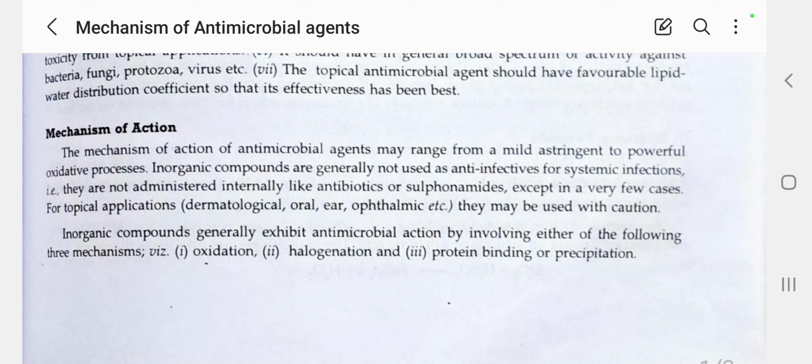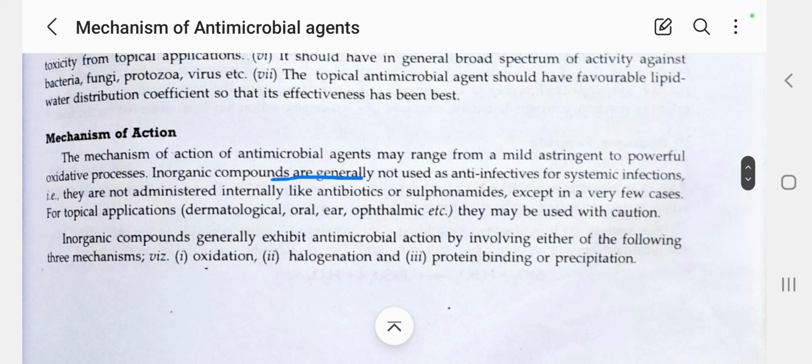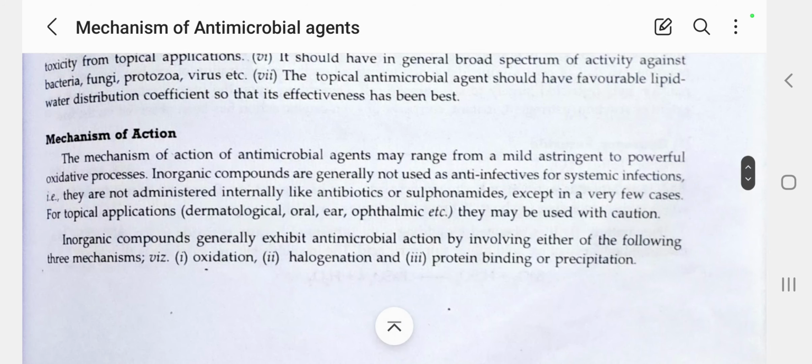What is the meaning of that? Inorganic compounds are generally not used as anti-infectives for systemic infection, or administered internally like antibiotics or sulfonamides. They are mainly used for topical application, that means an agent applied externally, for example dermatological, oral, ear and ophthalmic. So they may be used with caution.